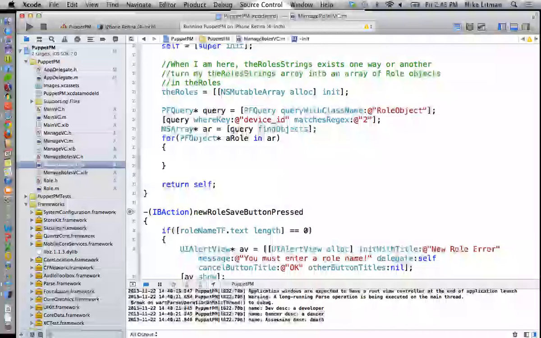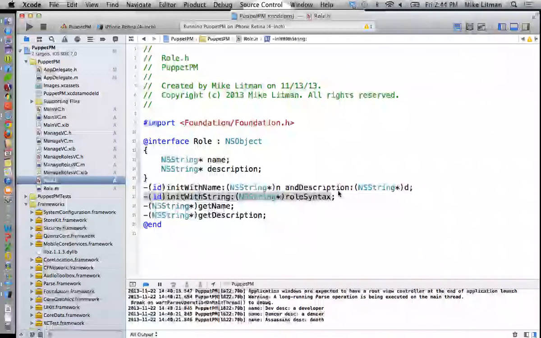Now, for each of these guys, right now we're printing them out, right? We want to build role objects out of our PF objects. Does that make sense? Our PF object is actually the guy that has all the information in it. It has the name and the description and a couple of other things. You know, we proved that because we printed them out down here. So what I'm going to do is go into role.h, and we're going to get rid of this init with string thing because that was what we had before for our delimited role string, right?